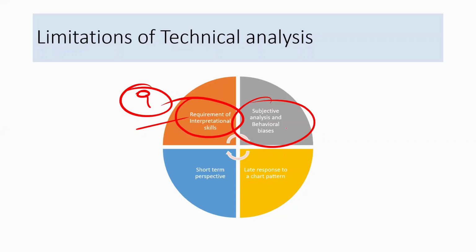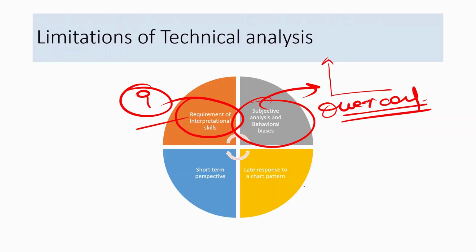Second, subjective analysis and behavioral biases. What does it mean? That subjective, it may depend from investor to investor. You cannot be rigid to a particular investor कि अगर ये analysis है तो every investor would actually analyze the same thing. ठीक है? तो behavioral की बात करूँ तो sometimes the investor become overconfident. ठीक है? So these are the biases an investor might face.